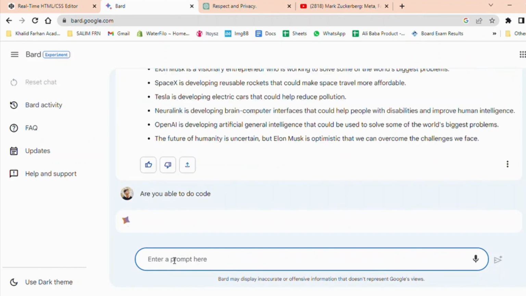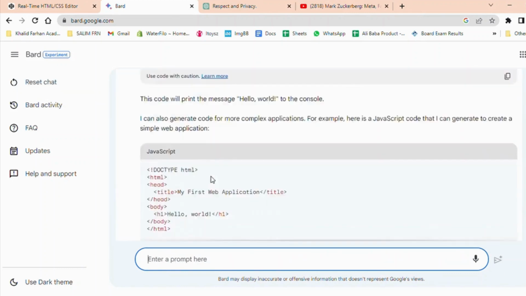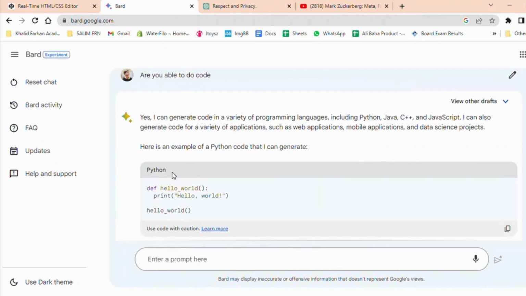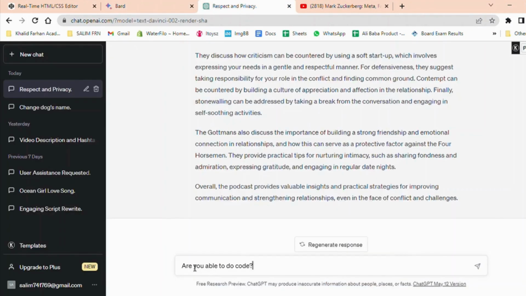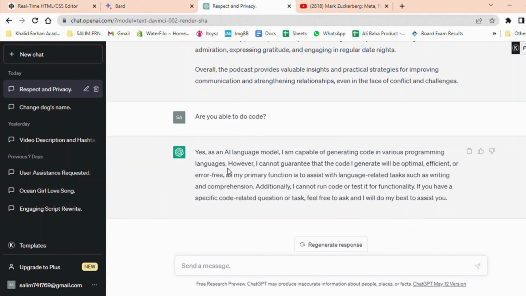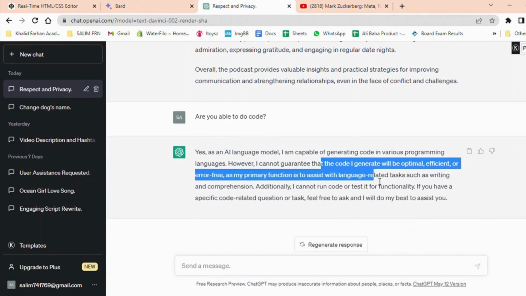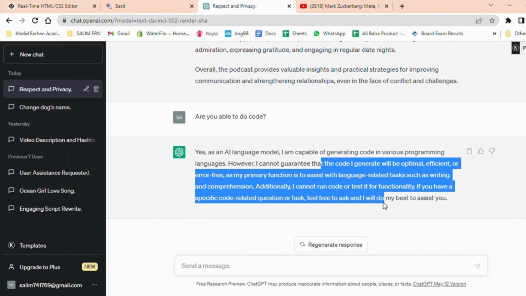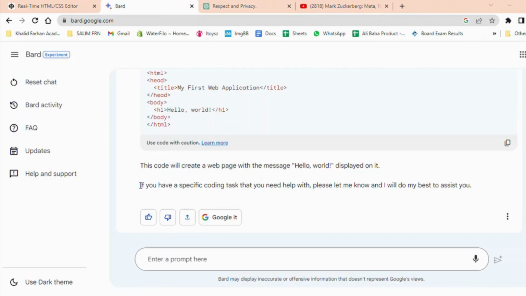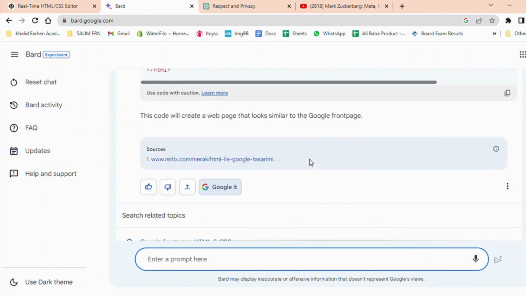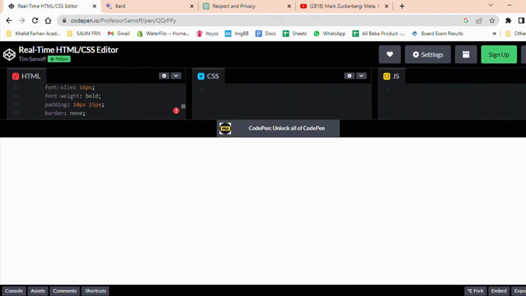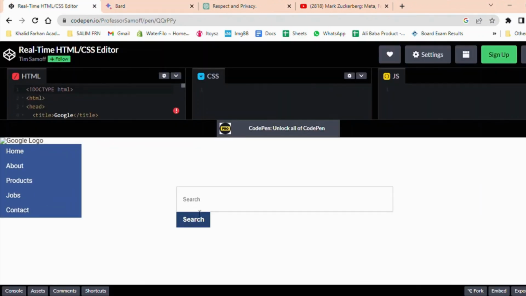Let's see which AI is best for coding, Google Bard or ChatGPT. I decided to compare the coding capabilities of Google Bard and ChatGPT by asking them to create the Google front page using HTML and CSS. I asked both tools if they were capable of coding, and they both responded positively. First, I asked Google Bard to create the Google front page. However, the code it provided was not accurate, and the resulting page did not resemble the Google front page. This indicates that Google Bard has limitations when it comes to coding tasks.